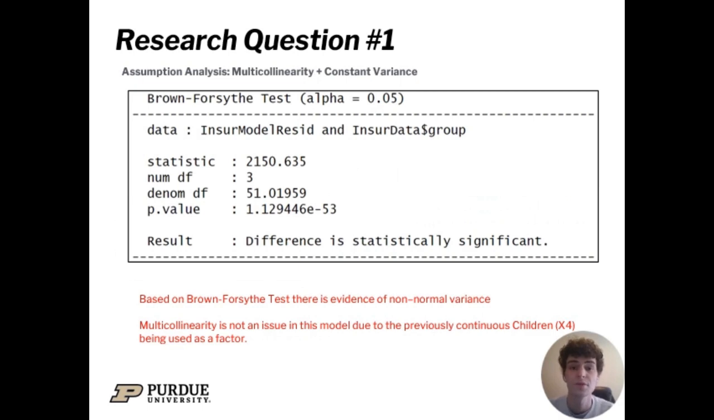Our last two assumptions that were checked in this dataset were multicollinearity and constant variance. In terms of constant variance, a Brown-Forsythe test was used, and this showed that there was a non-constant variance. The p-value was well below the accepted 0.05. And multicollinearity is not exactly an issue here because there's only one continuous variable. The rest were categorical. Children was made categorical. In this case, there's no reason that the variance expressed in one would be due to multicollinearity.